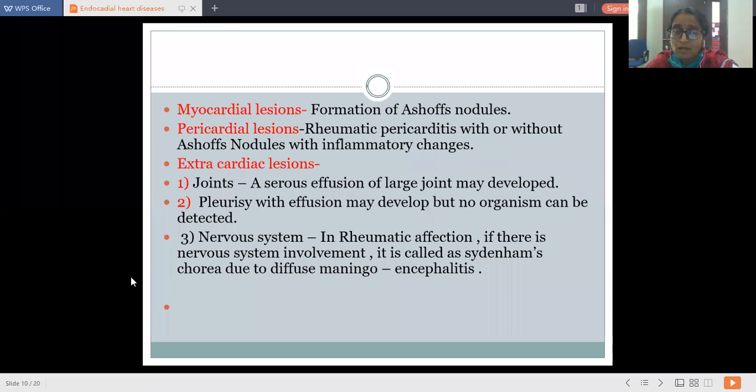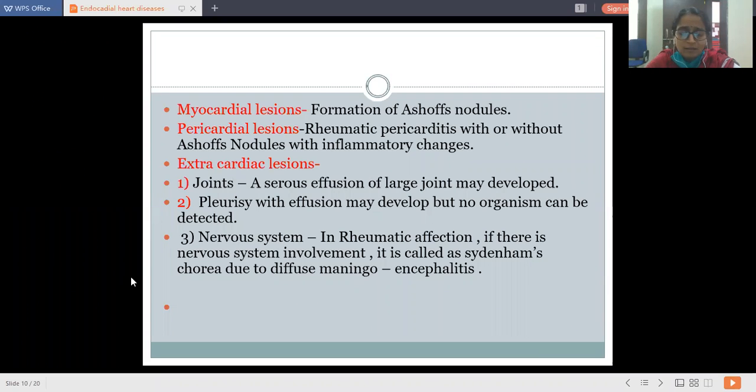Third extracardiac lesion is on the nervous system. In rheumatic affections, if the nervous system gets involved, it is called Sydenham chorea due to diffuse meningoencephalitis, inflammation of the meningeal membranes. There is encephalitis.